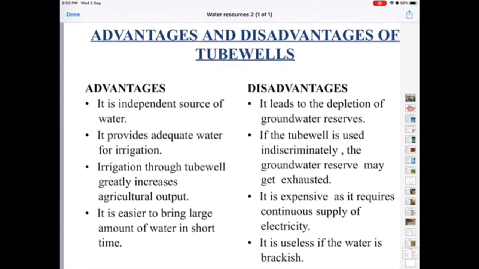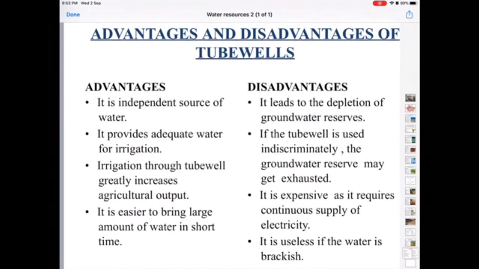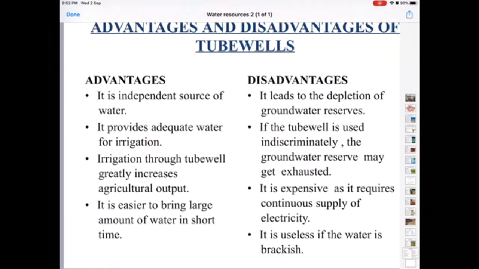It is useless if the water is brackish in nature. If the water is salty, having a lot of salt content in it, then it cannot be used for irrigation purposes and not for drinking purposes also, because a lot of salt content will destroy the crop. So these are the disadvantages of the tube wells, right?